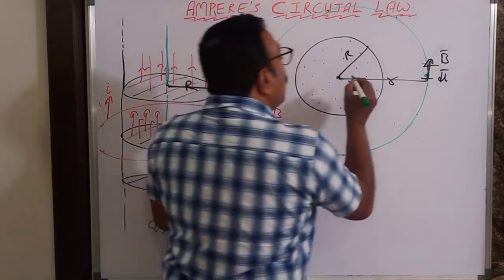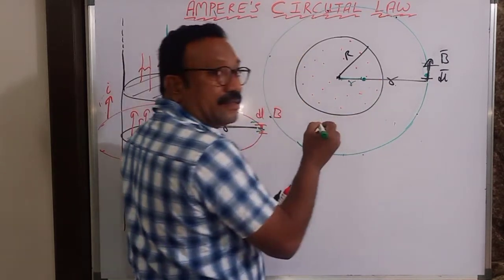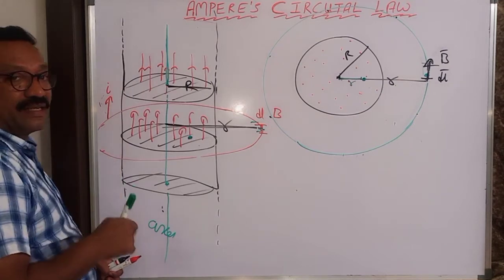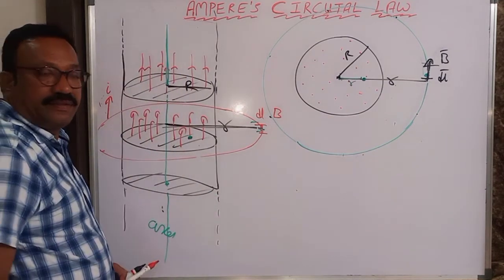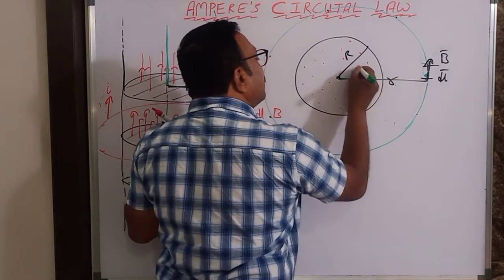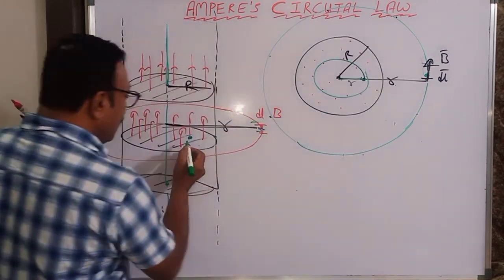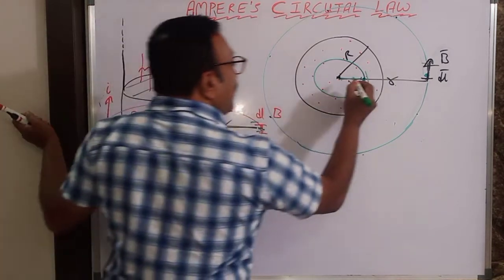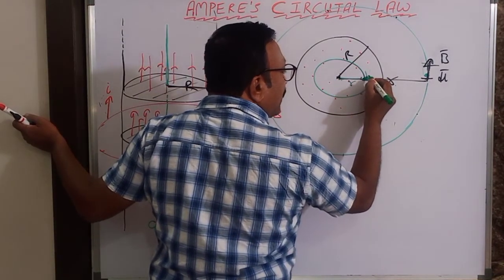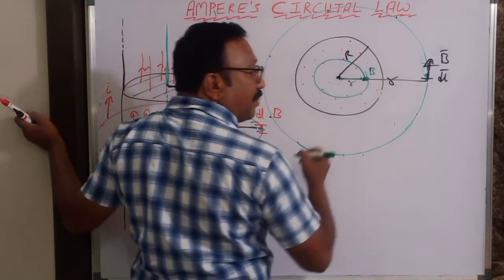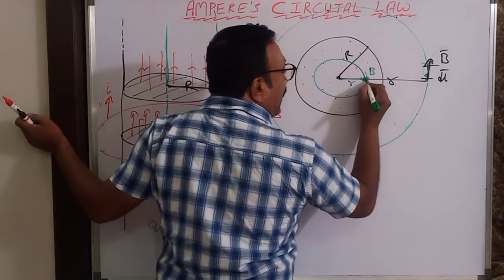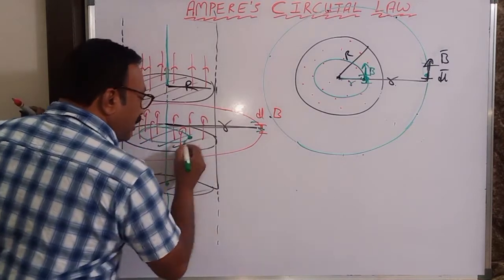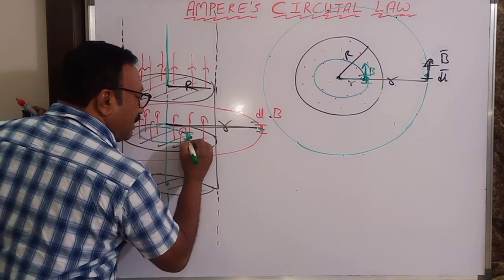If you want to find a magnetic field over here inside the conductor, I have to take Ampere's curve. So here is an Ampere's curve. Here I want to determine a magnetic field, B. The magnetic field will be tangential, and dl bar also tangential.